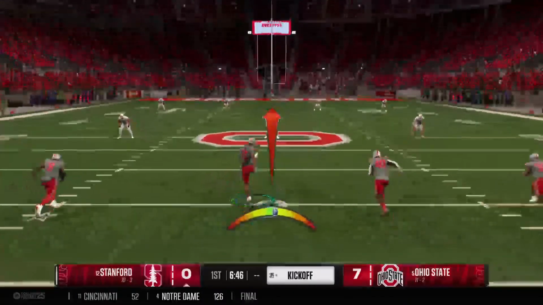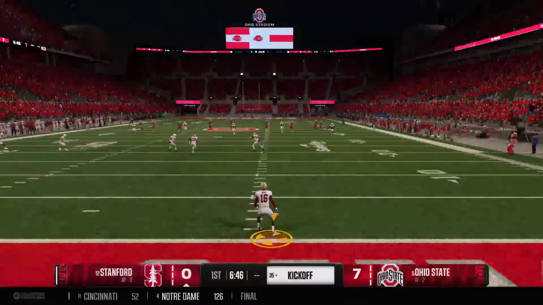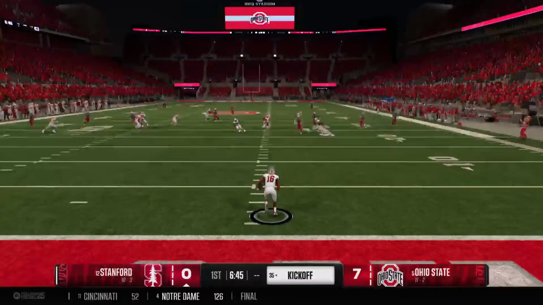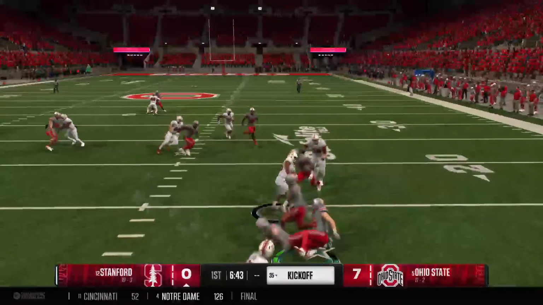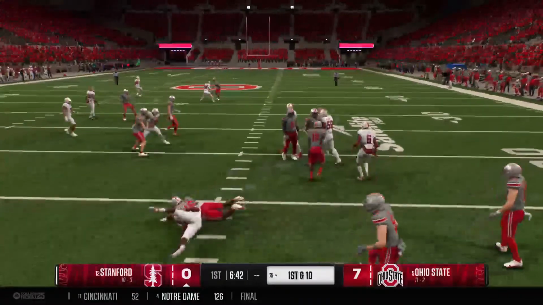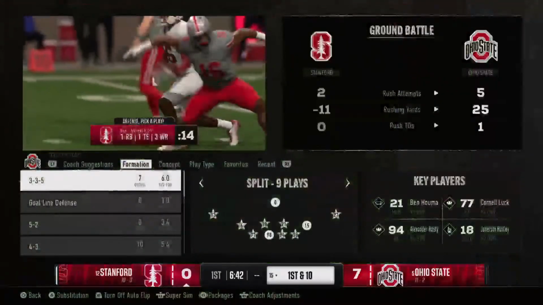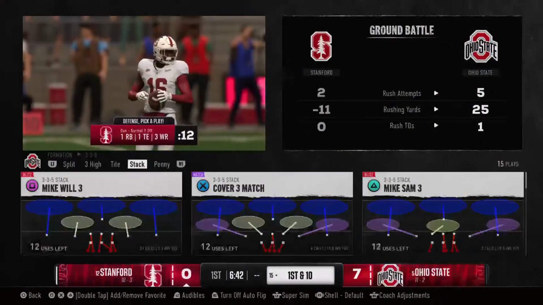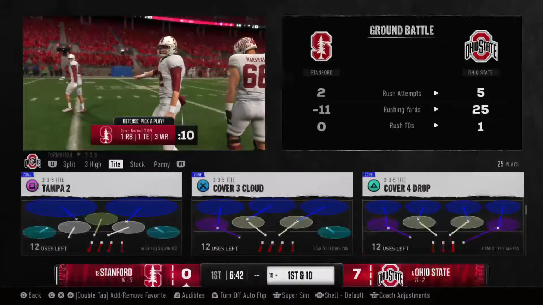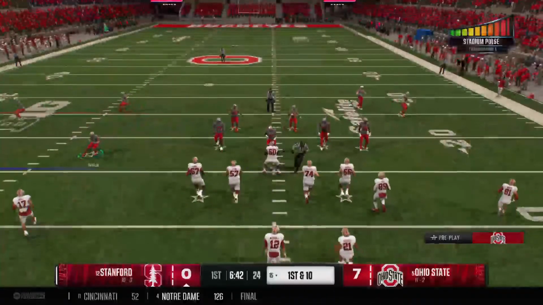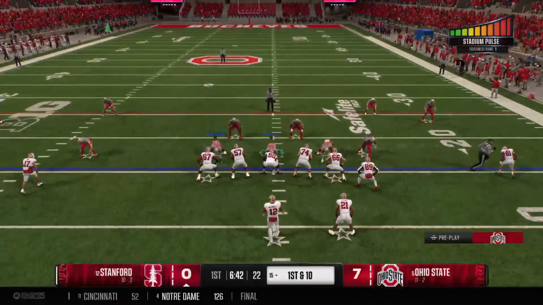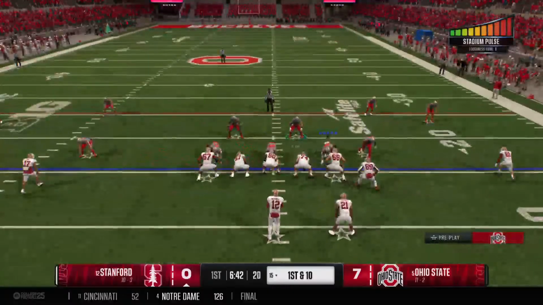Kickoff team has come on the field now to send this one away. He's going to return it from near the goal line. And the returner brought down by the coverage team. And the Cardinal offense is back out there on the field. They were held to a quick 3-and-out last time, looking to put together a positive drive here.